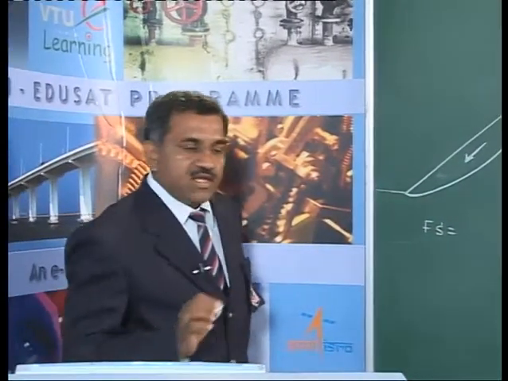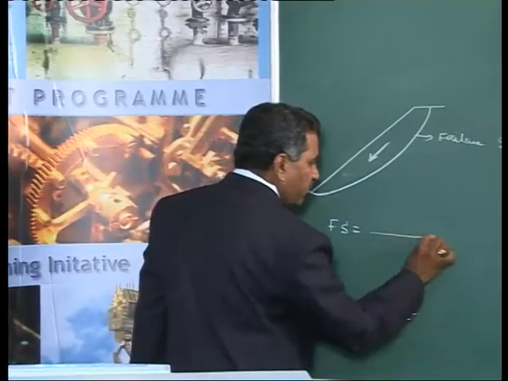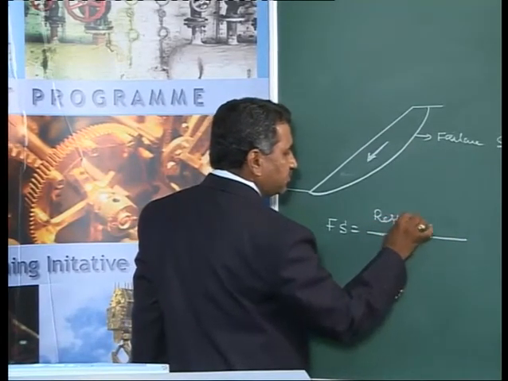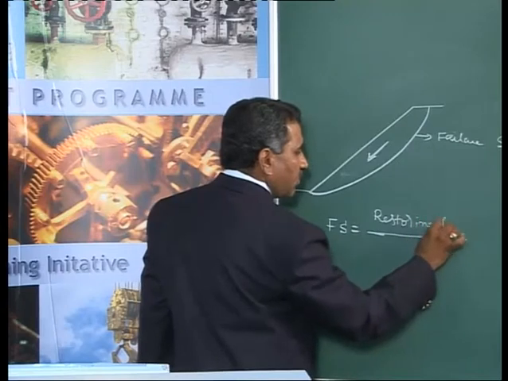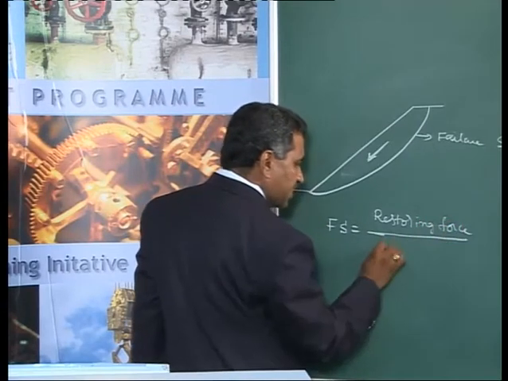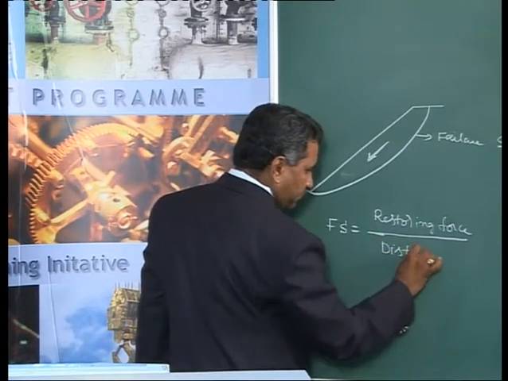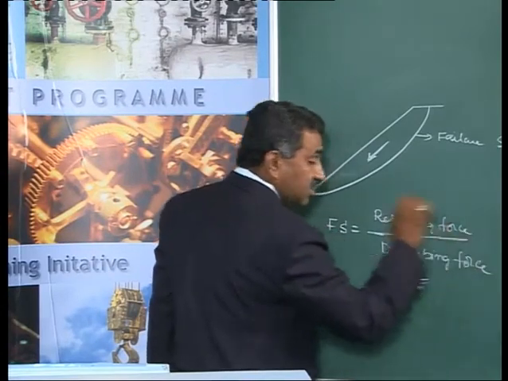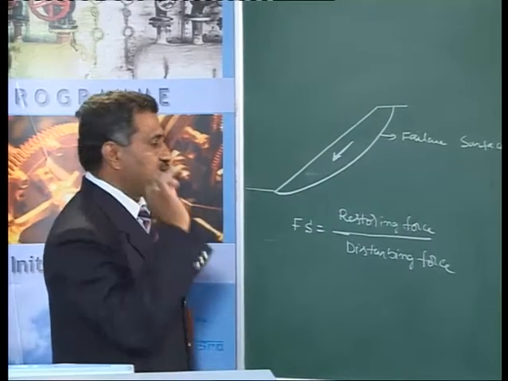The factor of safety is defined as the ratio of restoring force to disturbing force. This is one way of defining factor of safety.